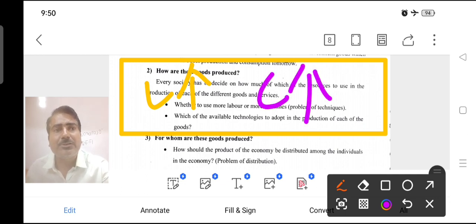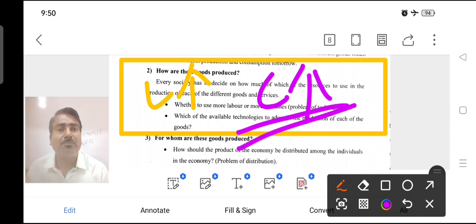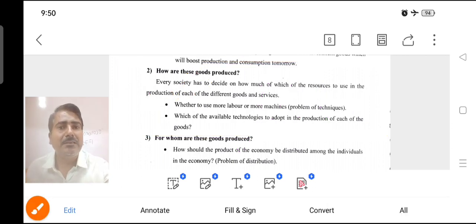Okay, capital intensive: developed countries use that concept. They produce maximum with machines and equipment in the production time. And labor intensive means production considers only labor, in developing countries like India. Okay, so next one.